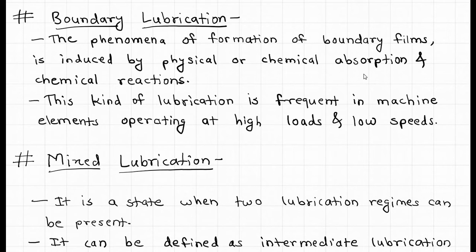Some asperities of the contacting surfaces come in contact while the rest are separated by the thin film. The formation of boundary films is induced by physical or chemical absorption and chemical reactions.